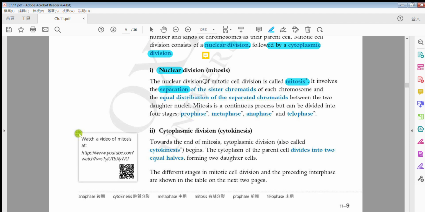So what will happen is the separation of sister chromatids.